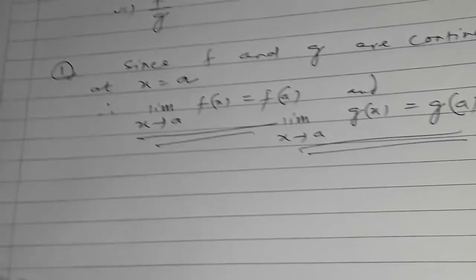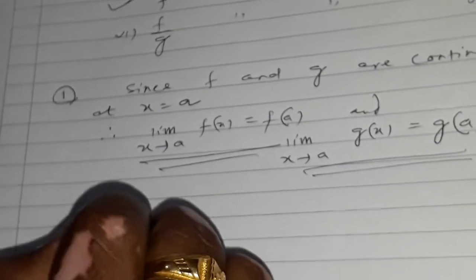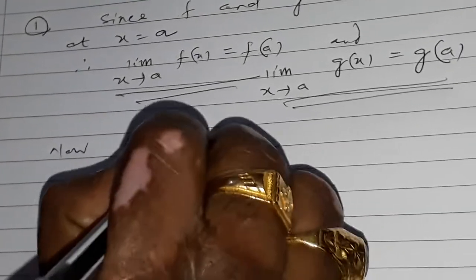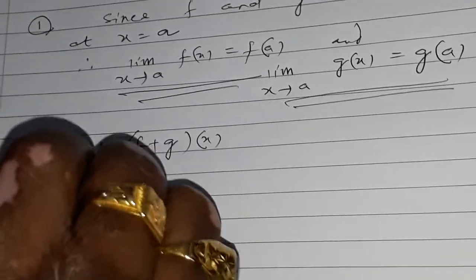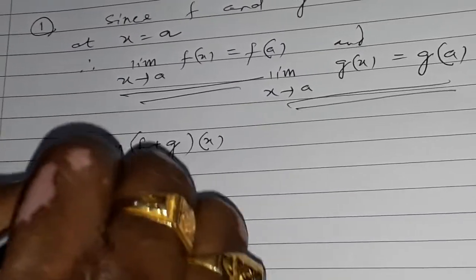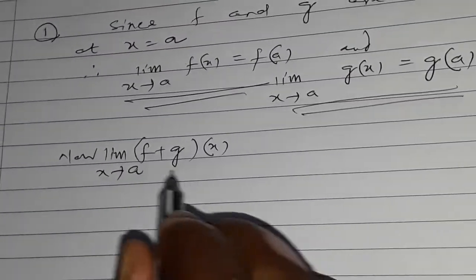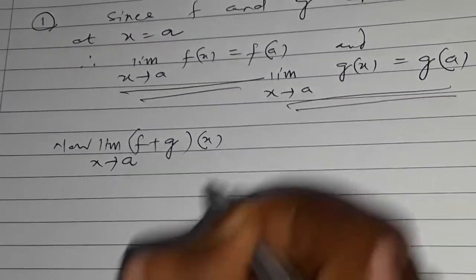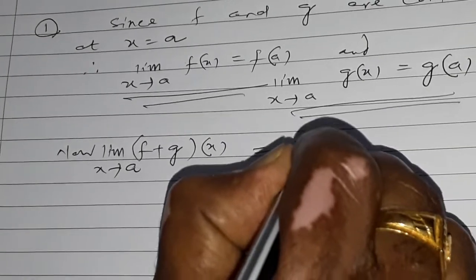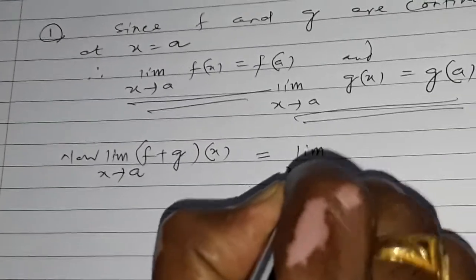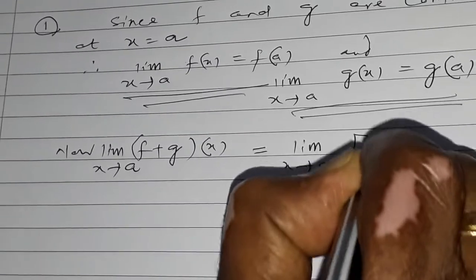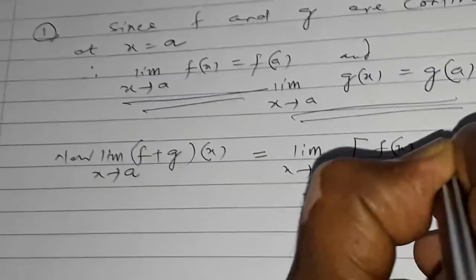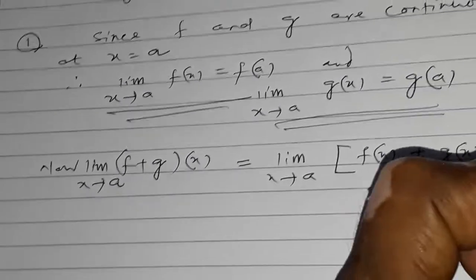So we will prove f plus g is continuous at x equals a. Limit x tends to a of (f plus g)(x) is equal to limit x tends to a of f(x) plus g(x).